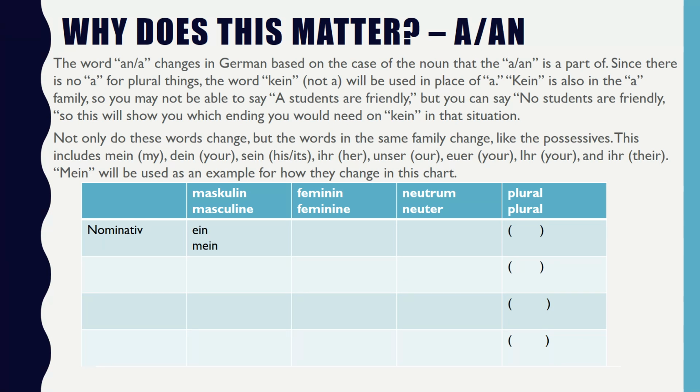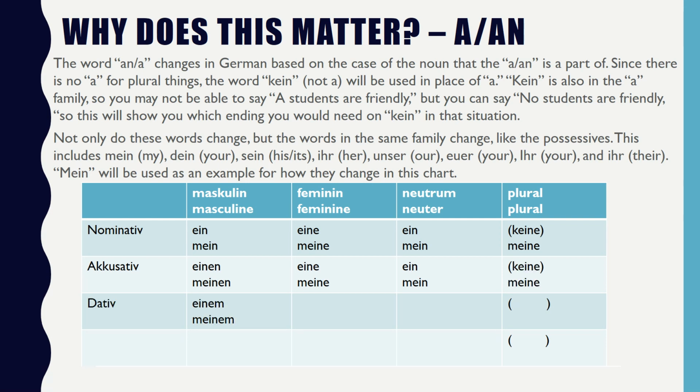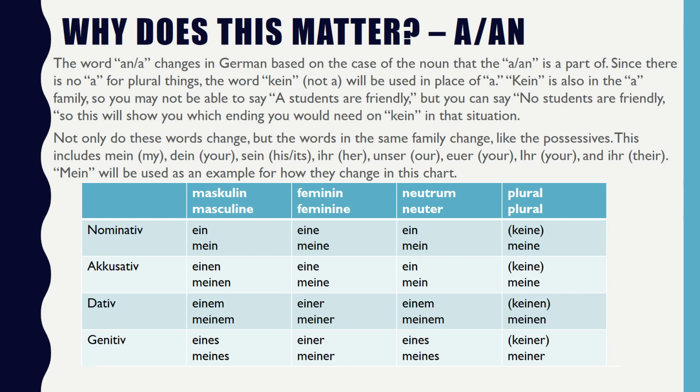And for nominative, you have ein, mein, eine, meine, ein, mein, keine, meine. This should not be new information. For accusative, you have einen, meinen, eine, meine, ein, mein, and keine, meine. For dative, you have einem, meinem, einer, meiner, einem, meinem, and keinen, meinen. Genitive is what's new for us. We have eines, meines, einer, meiner, eines, meines, and keiner, meiner.